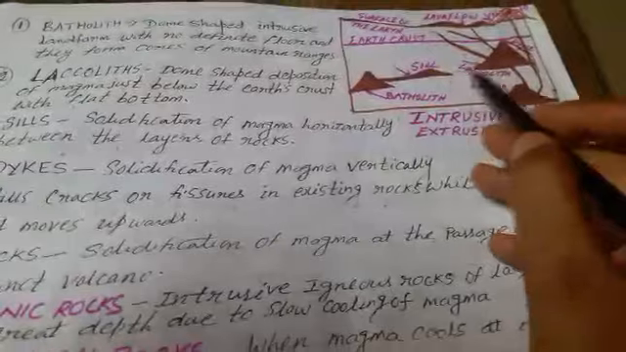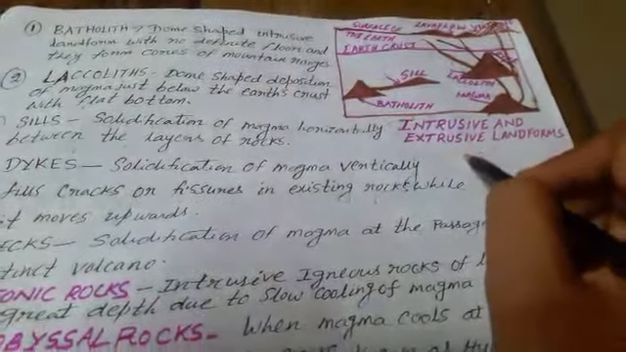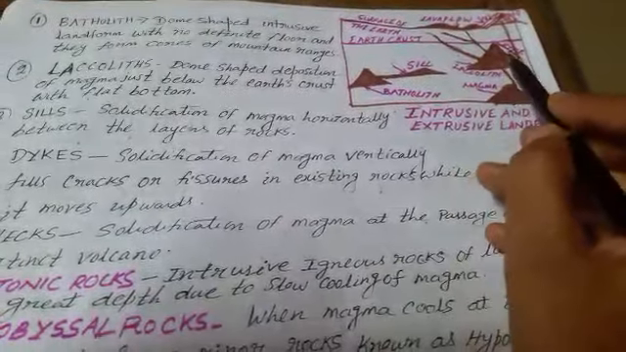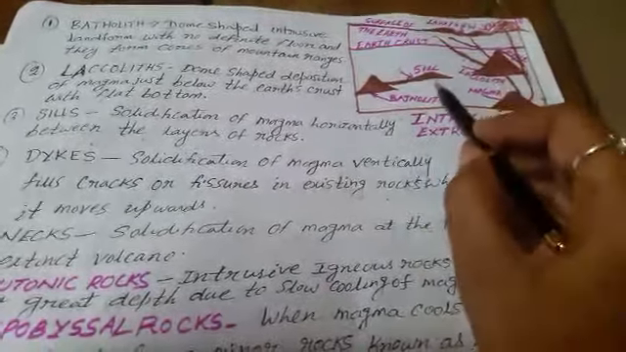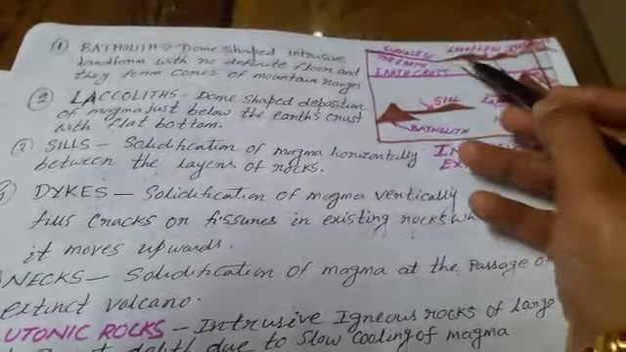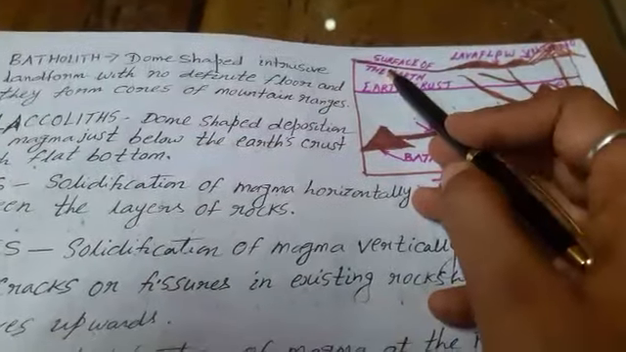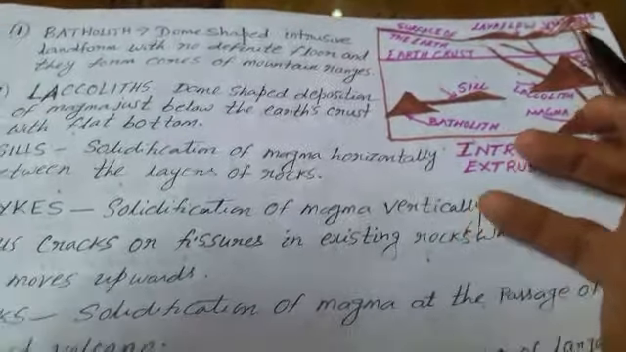Otherwise, you may be asked to draw a neat and labelled diagram to show the various intrusive and extrusive landforms. Those are formed by magma deposition or lava deposition. Magma deposition will give sills, batholith, laccolith, but if the magma comes outside, lava deposition will give surface features like lava flow, lava plateau, volcanic plateau, etc.